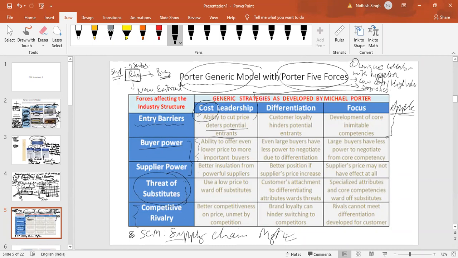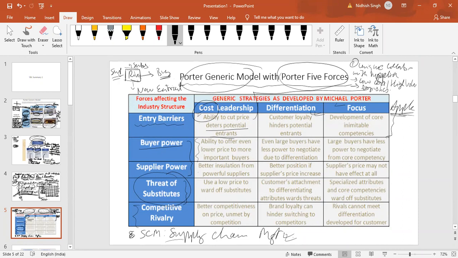Apple as the electronic or mobile maker, is it pursuing a focus strategy or a differentiation strategy? I would say both. In case of both, it will be differentiation only. So I think focus, because it only targets specific customers who want luxury premium phones or products.